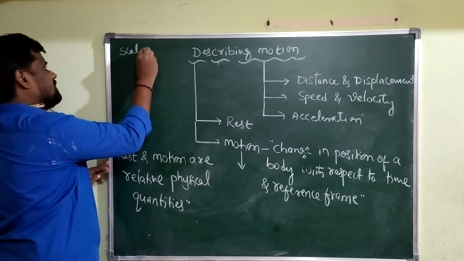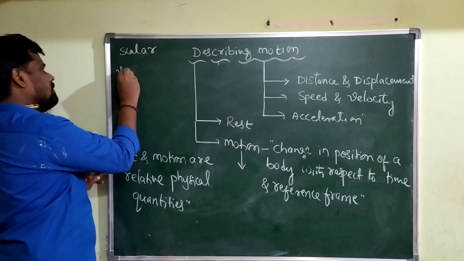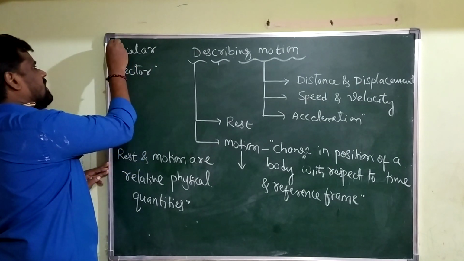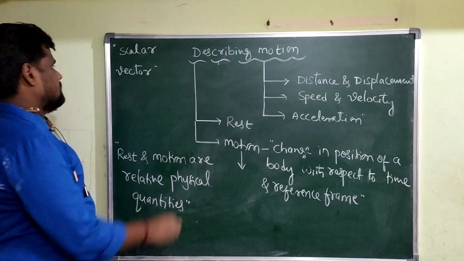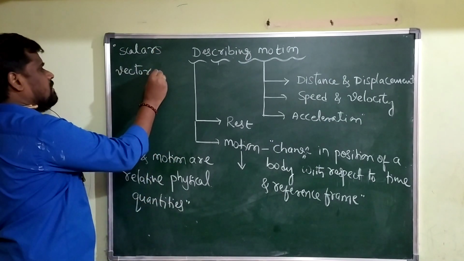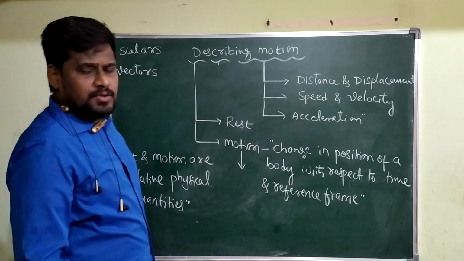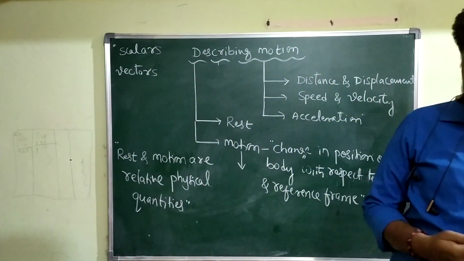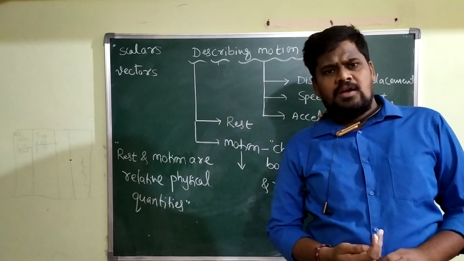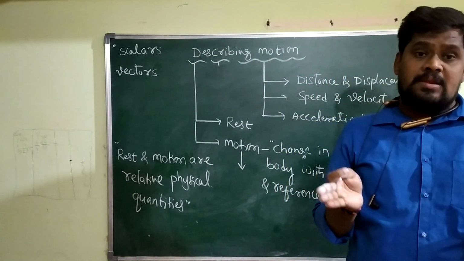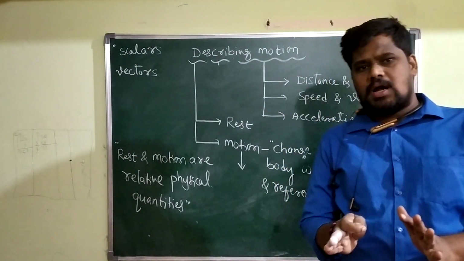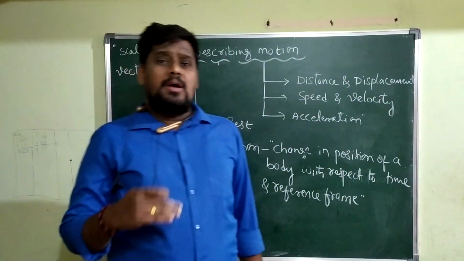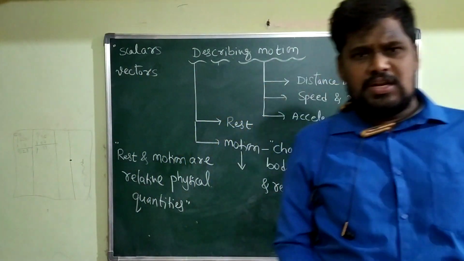One is called scalars, another is called vectors. Scalars and vectors. So, we have many physical quantities. What is the meaning of physical quantity? The quantities which can be measured are called physical quantities.